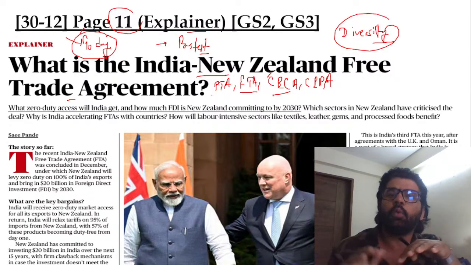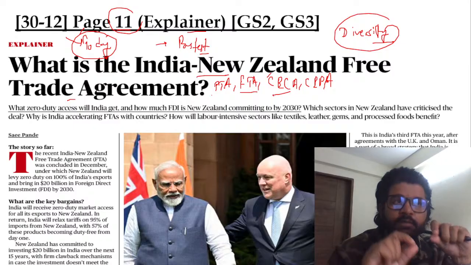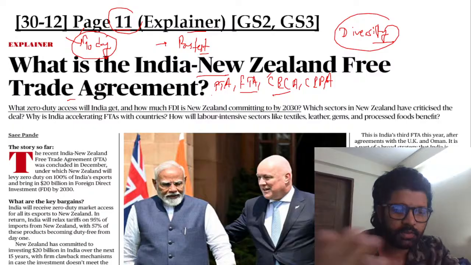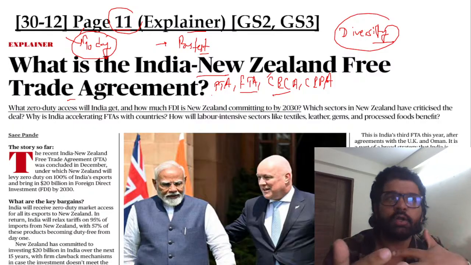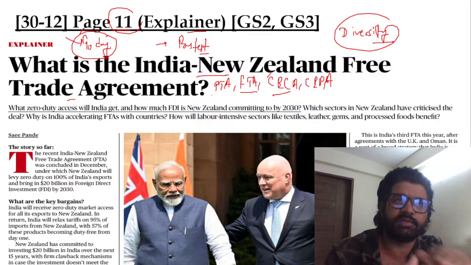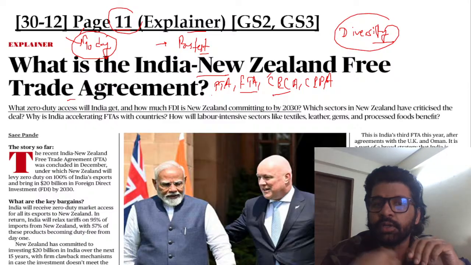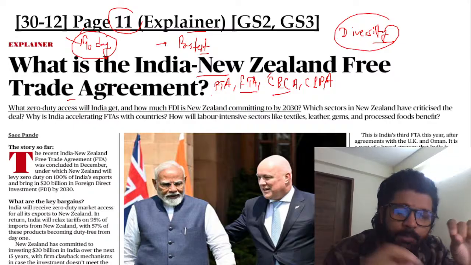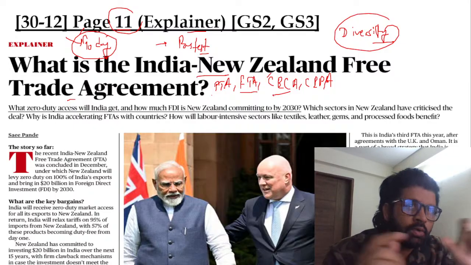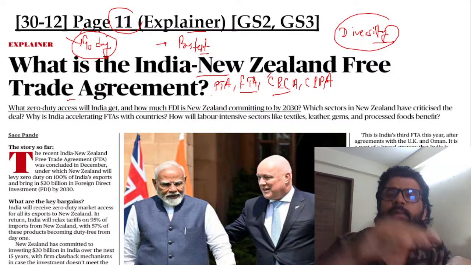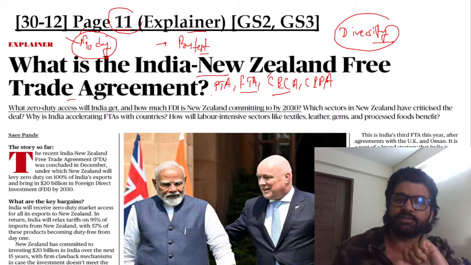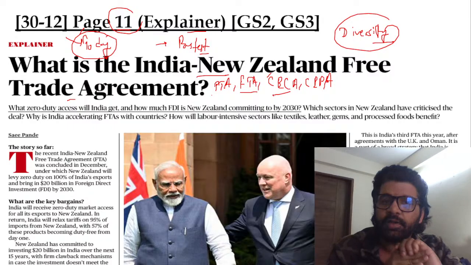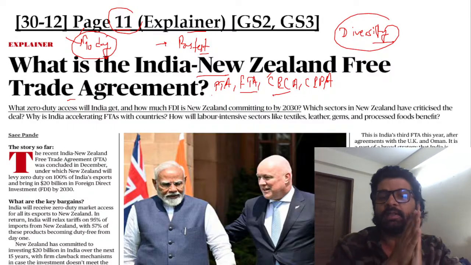In a free trade agreement, for most of the goods, two countries will decide that they will not impose tariffs on a quid pro quo basis: you will not impose tariffs on our goods, we will not impose tariffs on your goods. So this is FTA, for most of the goods. But in PTA, it is for only some of the goods, and this is one step towards FTA. Keep these points in mind. They can give you the terms preferential trade agreement, free trade agreement, CECA and CEPA, and tell you to arrange them.